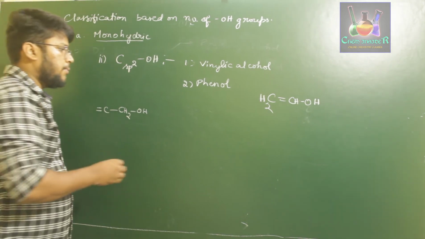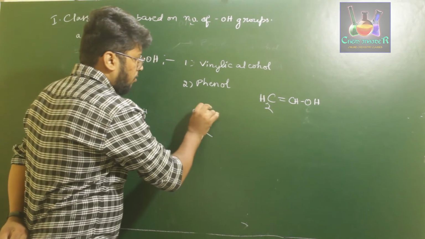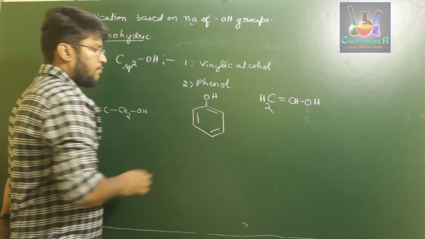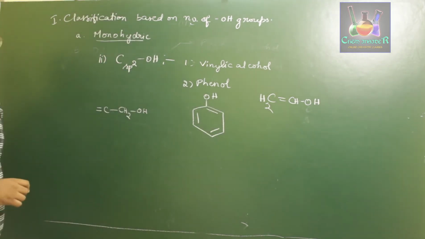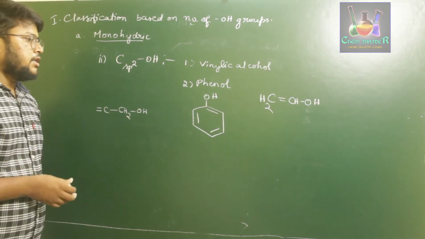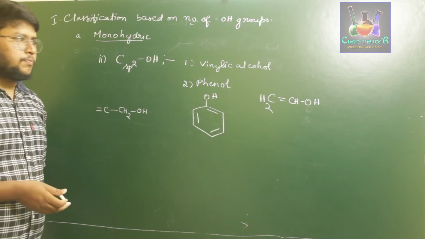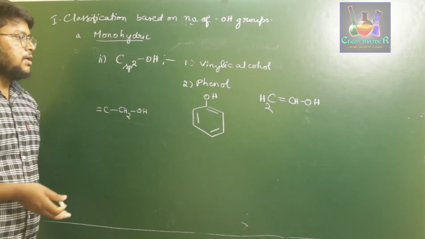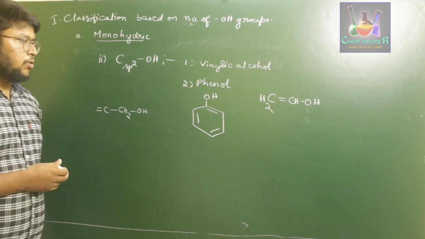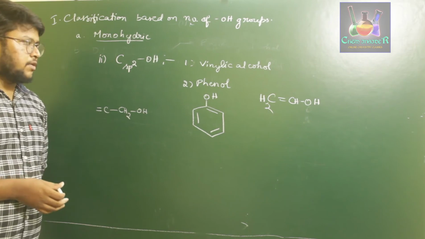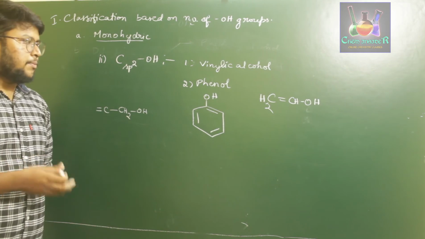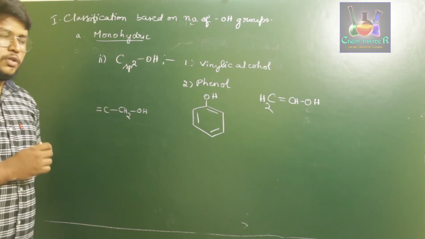Next, what is phenol? Phenols are aromatic hydrocarbons where the OH group, the hydroxy group, is directly attached to a benzene ring. Since the benzene ring is directly attached to the OH group, we call it phenol in common name. If there are further substituents present, we call it a substituted phenol. Phenol has the same IUPAC name and common name for an OH group attached to a benzene ring.